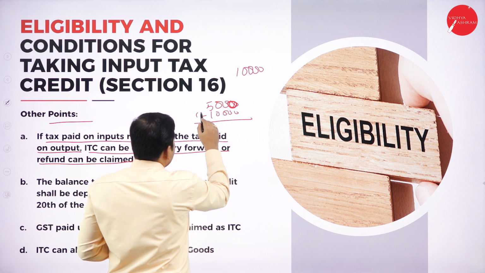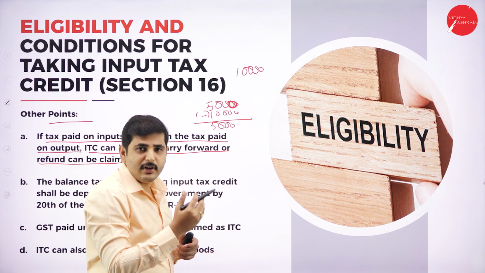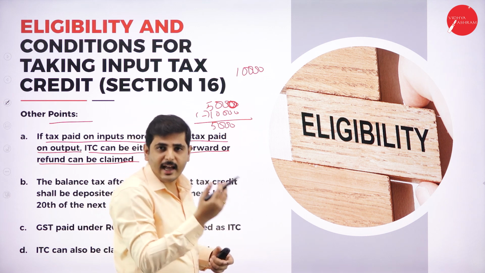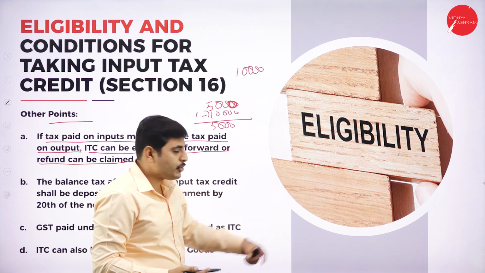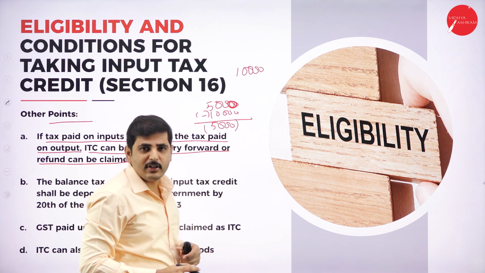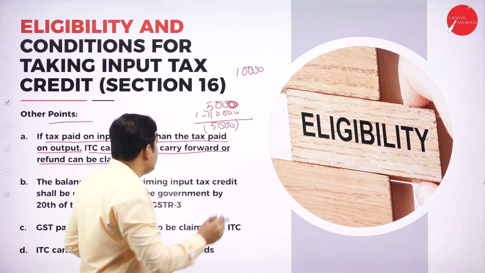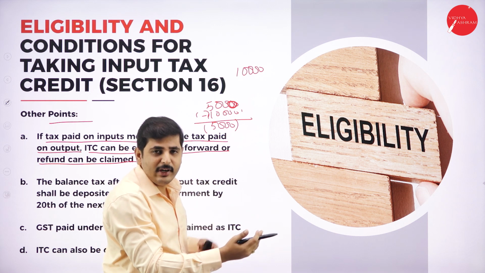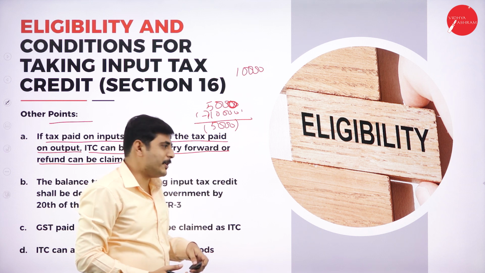That means whatever the excess tax you have paid, 5,000 rupees, this can be carried forward to the next year or next time. So while paying the next tax, for example, when the next production happens, again we have to pay the tax in the next year. Then I can get the reimbursement of this amount. This is called set off and carry forward. Set off means deduction. Carry forward means I can carry forward to the next year. While paying the next year tax, I can claim the benefit of this 5,000 rupees.